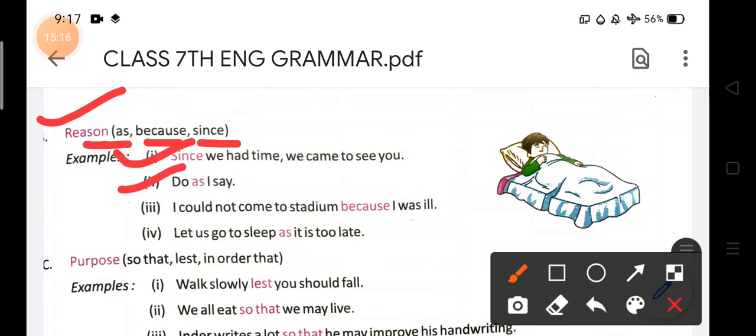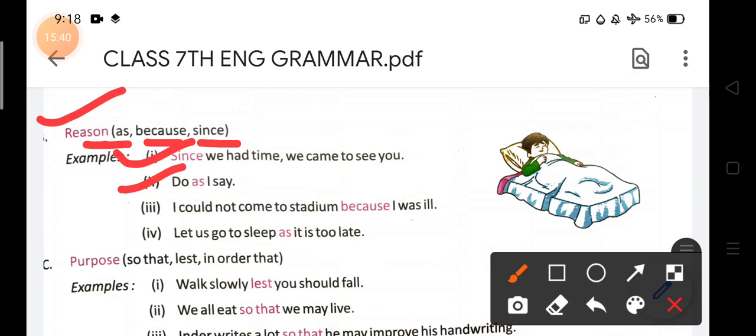Since we had time we came to see you. So what was the reason that they came to meet? Because they had time. Next, why are you doing as your teacher says? Because it is the order of the teacher. Next, I could not come to stadium because I was ill. He was telling the reason why he could not come to the stadium. Why could he not come? Because he was ill. This was the reason.